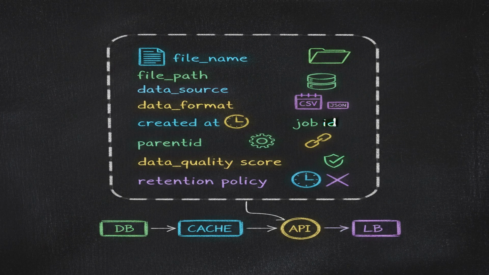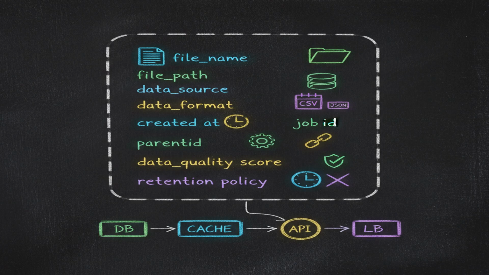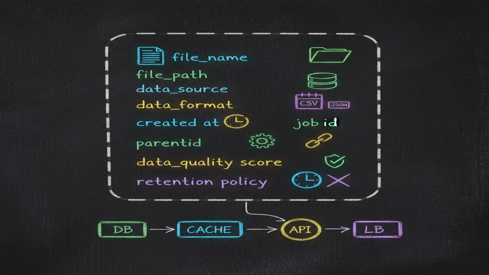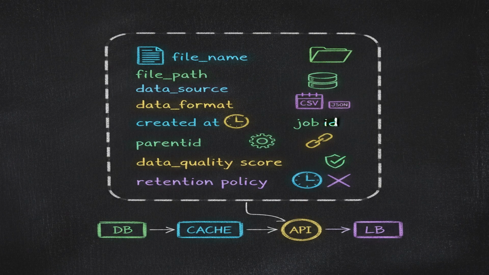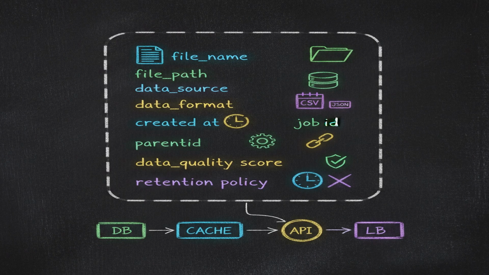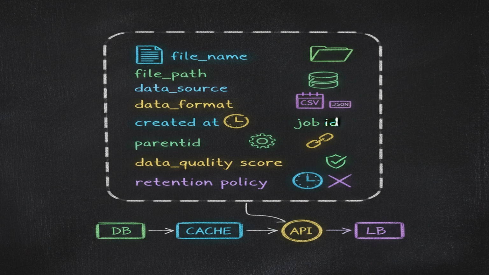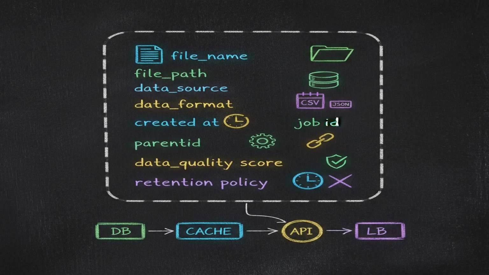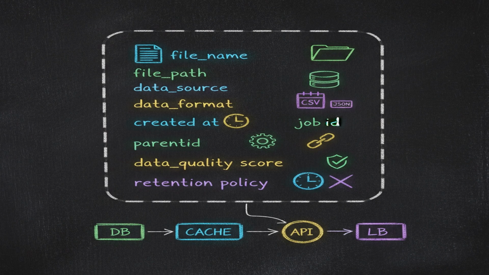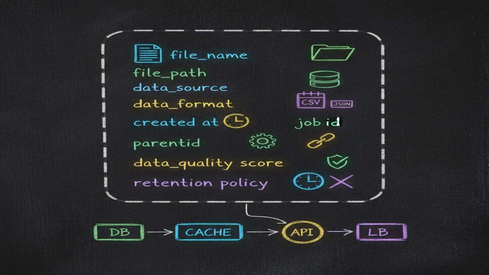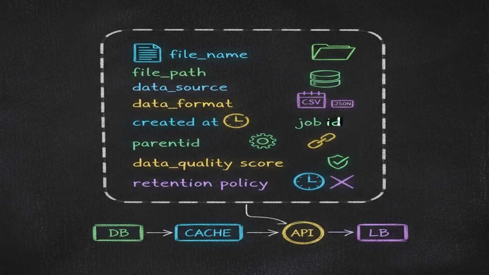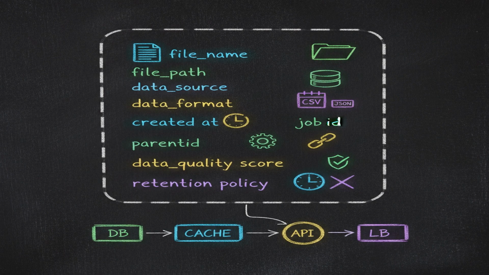The schema includes fields like file name, file path, data source, data format, created at, job ID, parent ID, data quality score, and data retention policy. Indexing is crucial for efficient metadata retrieval. Pause and think. What's missing from the schema? Data lineage tracking is critical for understanding the data's journey and ensuring data quality. Audit fields are essential for tracking data changes and ensuring compliance.